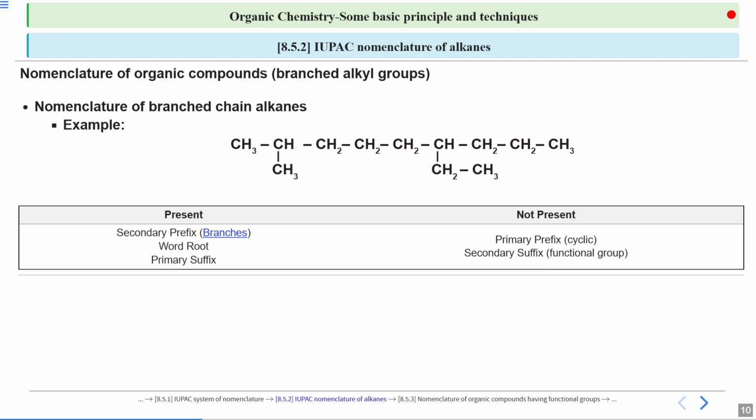Okay. What about the other parts? We have two parts missing. We don't have any cyclic ring in the given structure, so no primary prefix. Second thing, we don't have any functional group, so we don't have any secondary suffix as well. Now we have to look for these three parts and then add accordingly to make the complete nomenclature.